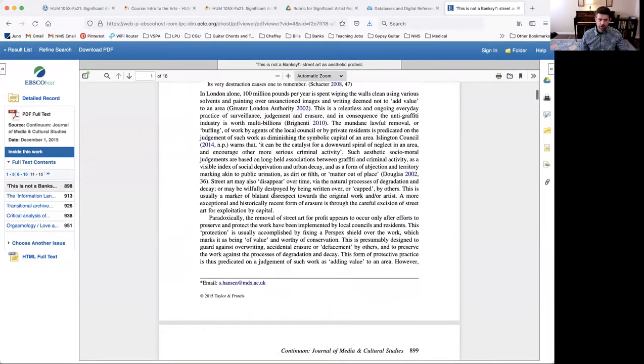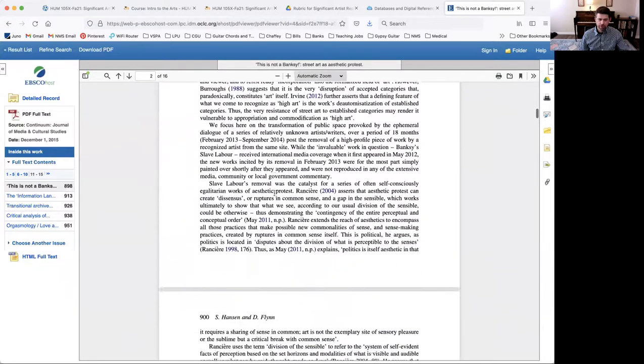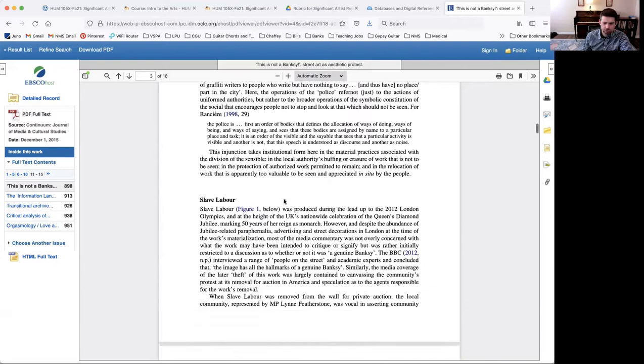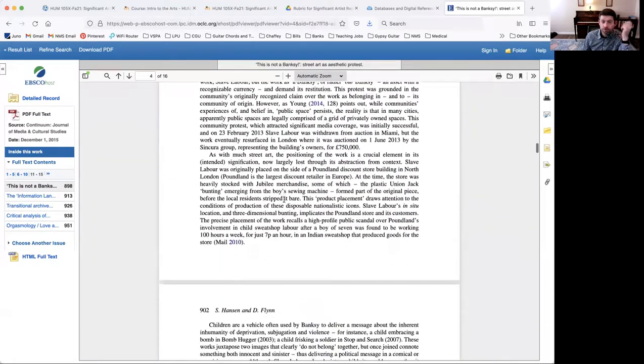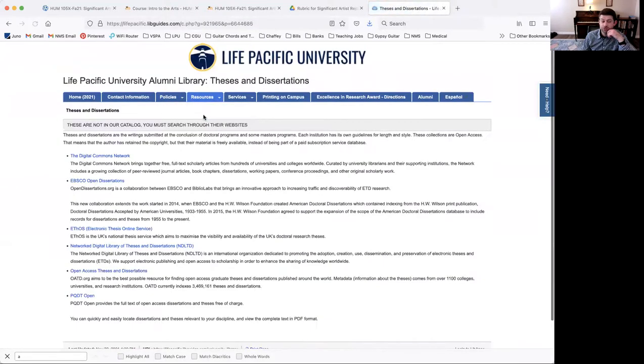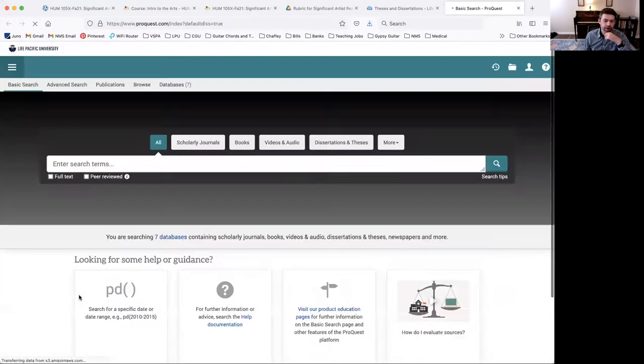So there's an introduction about what this paper is basically about. And let's see, does it have everything in here? I'm not sure what these are. Page numbers maybe. Okay. So that might be something else. Okay, so check out the databases, theses and dissertations. Some of these are specific types of subjects, right? And others a little more open. So EBSCO usually has a pretty good one, a variety of things. ProQuest is another one that might have some things in here.